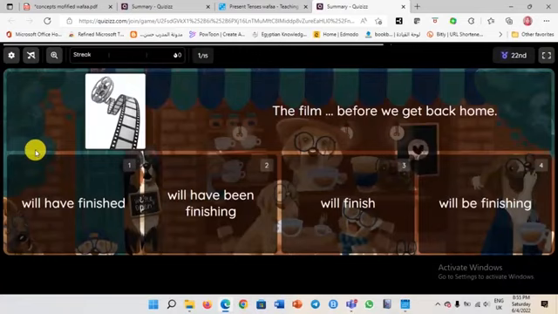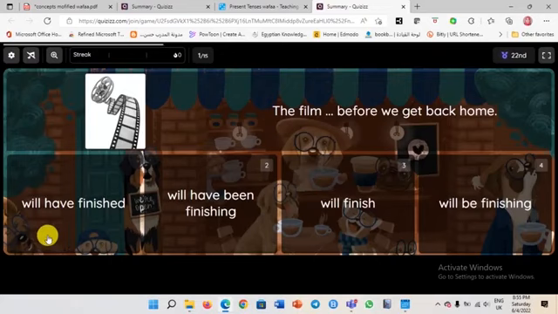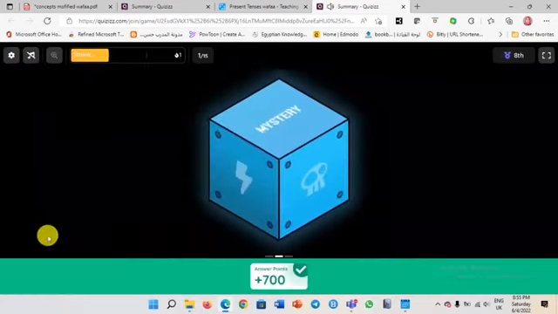Will have finished, will have been finishing, will finish, will be finishing. What do you think, Miss Wafa? Before we get back home. Well, yes. I think it will be, we'll have finished. We'll have finished before we get back. Thank you. Yeah, correct.